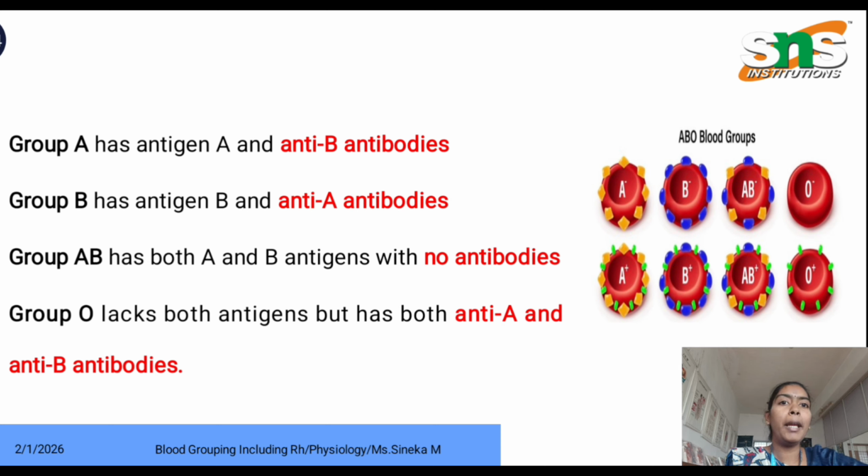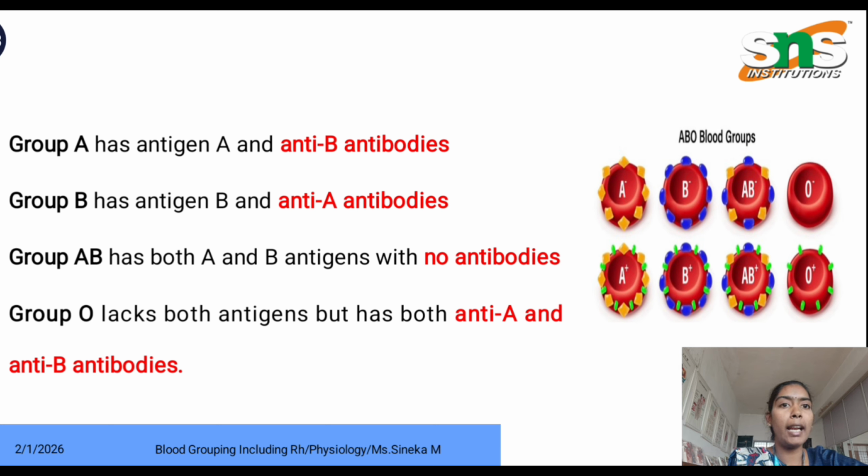Next is group A, which has A antigen and anti-B antibodies. Antigen is present on the red blood cell surface, while antibody is present in plasma only. Here is the image for both blood groups, showing the RBC surface antigen and also the antibodies present in plasma.